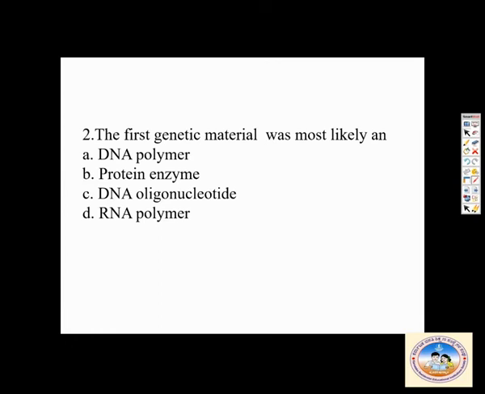Then we go to the next question. The first genetic material was most likely a... please try to answer the questions as soon as you get it. It is an RNA polymer. It is not a DNA polymer, not a protein enzyme, not a DNA oligonucleotide. It's an RNA polymer because when we look at the Urey-Miller experiment, uracil was one of the nitrogen bases that was found. Remember this. This is very important.